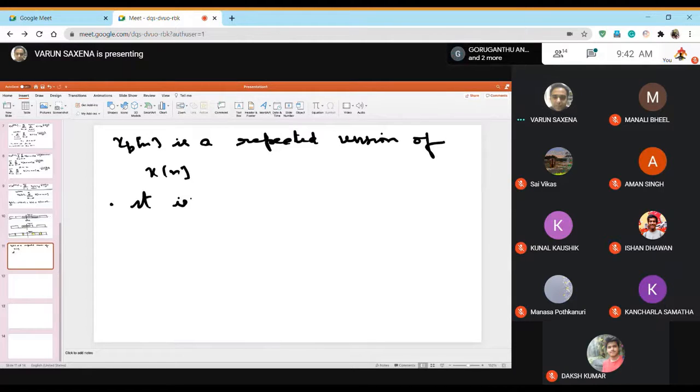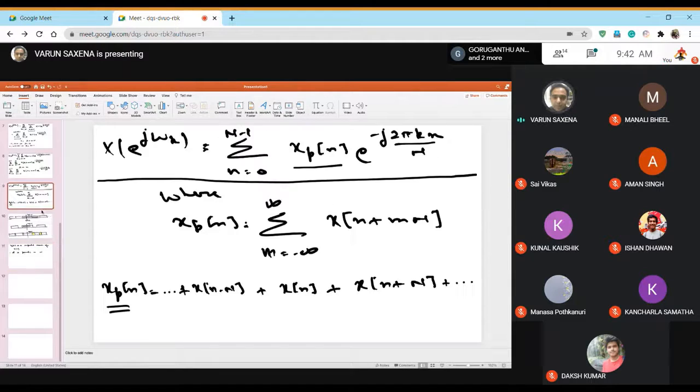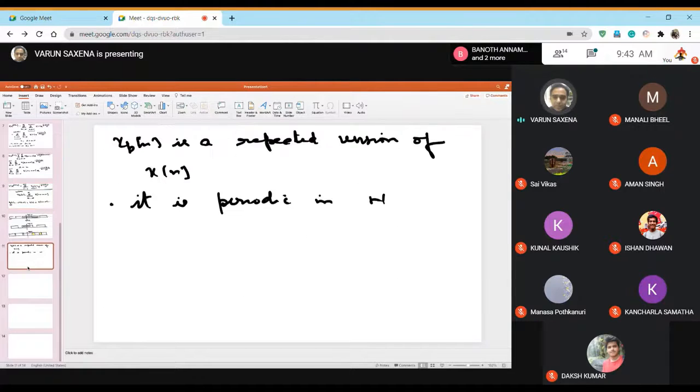It is periodic in capital N. Now, I have still not formally defined DFT, but we have actually come up with an expression for DFT, which would be something like this. But I have still not defined DFT. Right now, I'm trying to analyze this xpn, and I'm just saying that this xpn is actually a periodic representation of xn. It's xn repeated again on the left and right hand side. So xpn becomes periodic.